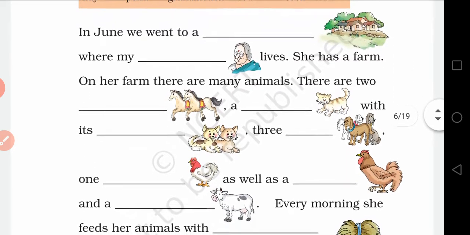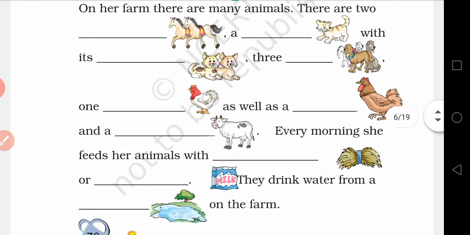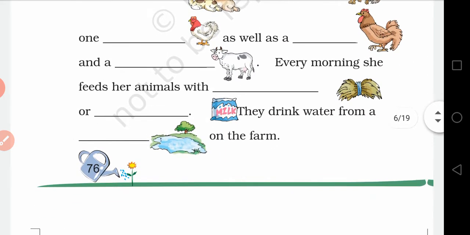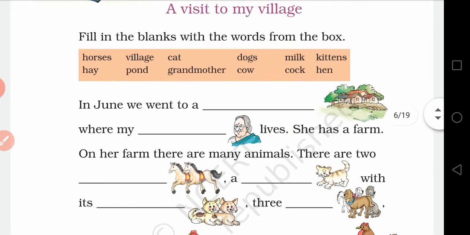So here is a fill in the blanks activity given to you, and a hint is given to you by pictures. So you don't have to make any kind of pictures, you have to just write in your copy or fill in the book. तुम लोगों को क्या करना है, तुम लोगों को कोई भी पिक्चर नहीं बनाना है, सिर्फ सिंपल सेंटेंसेस अपने कॉपी में लिखना है. अगर कॉपी में नहीं लिखना चाहते हो तो बुक में भी लिख सकते हो. So fill in the blanks with the words from the box.